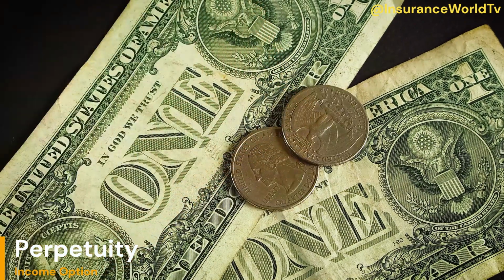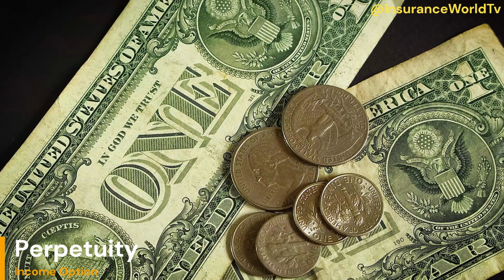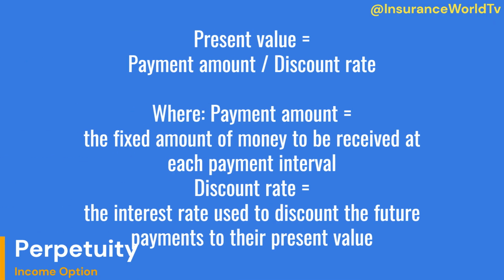The value of a perpetuity can be calculated using the present value formula, which discounts the future payments back to their present value. The formula is present value equals payment amount/discount rate, where payment amount equals the fixed amount of money to be received at each payment interval. Discount rate equals the interest rate used to discount the future payments to their present value.